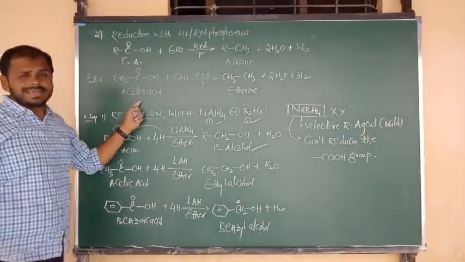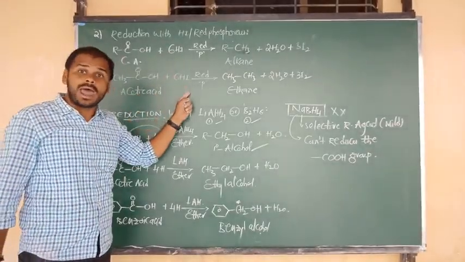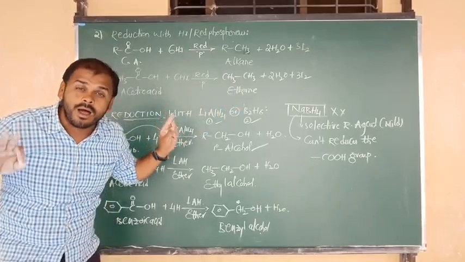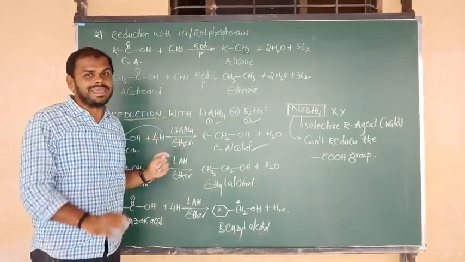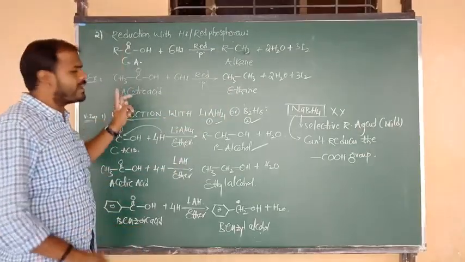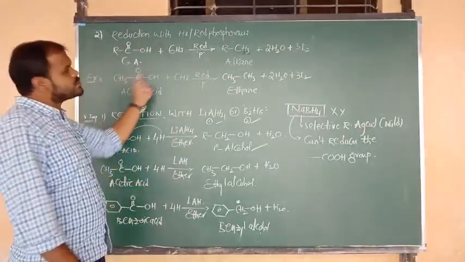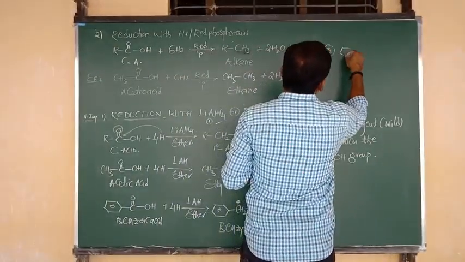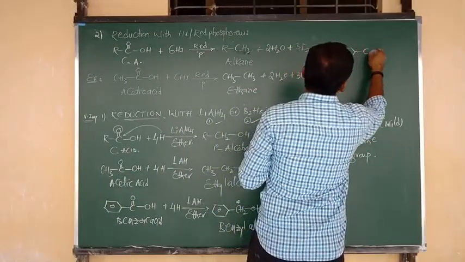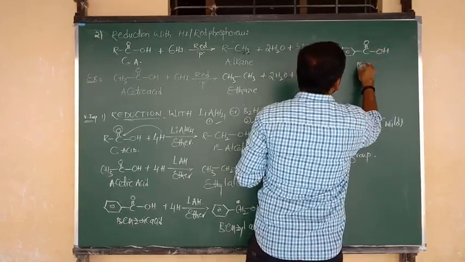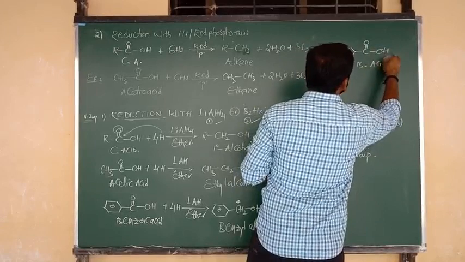So carboxylic acids upon reduction with hydrogen iodide in presence of red phosphorus give the product alkane. But the condition is that the alkane should contain the same number of carbons as the carboxylic acid. So based on it, one small question, try to say the answer. Here I am going to consider benzene bonded to C double bond O and bonded to OH. The name of this compound is benzoic acid.